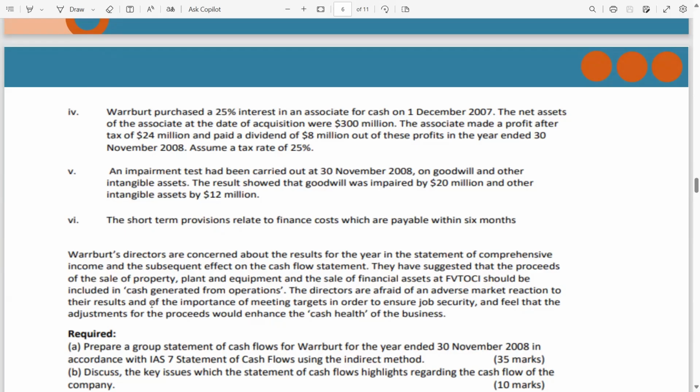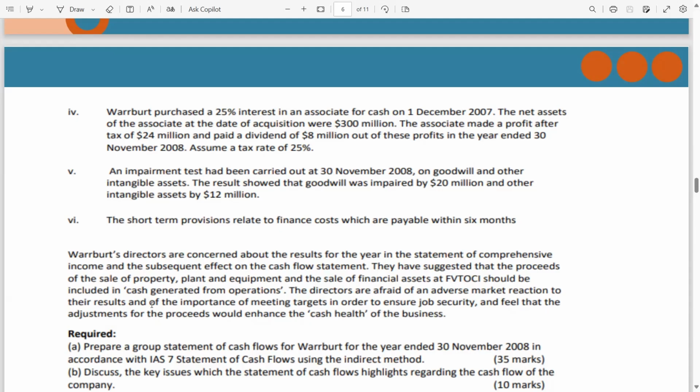Okay, guys. So now there are a few line items which are missing. If you remember the investment in associate case, we have to calculate the carrying value of the investment in associate. And the carrying value is calculated by cost of investment plus post-acquisition profit of the associate company. Then you have to deduct the impairment if any and the dividend if any.